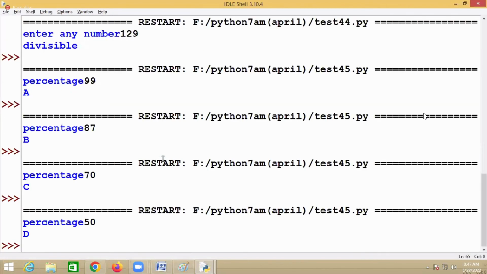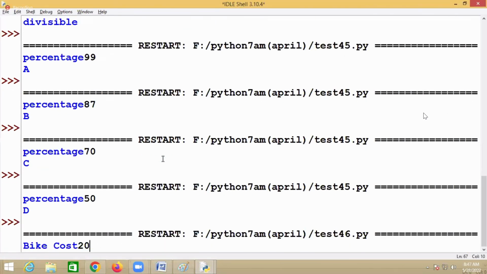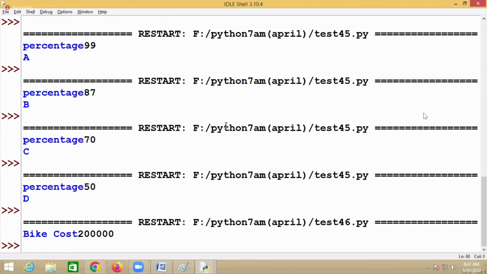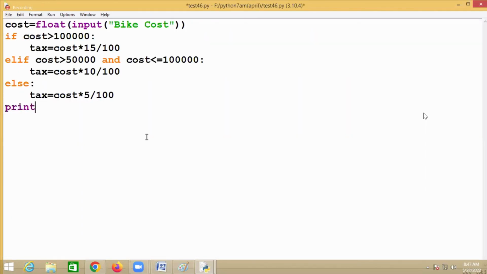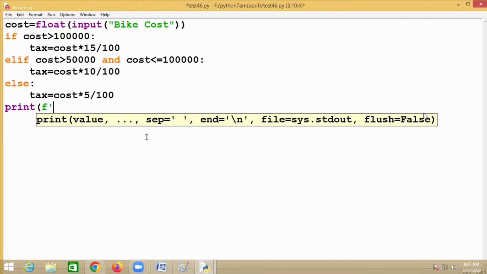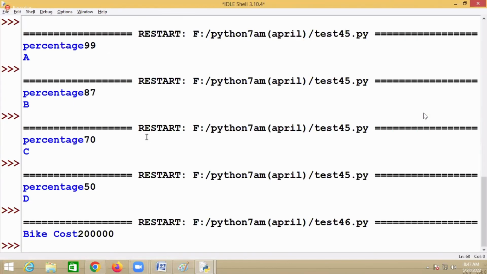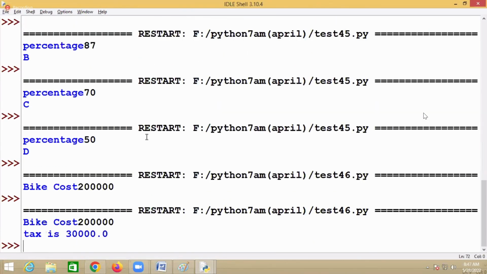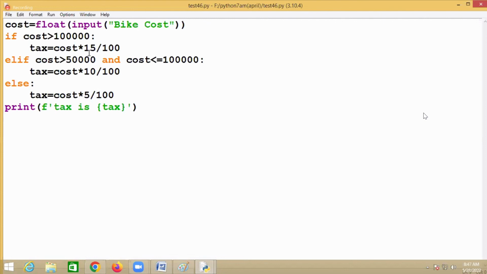Now, once you run this, bike cost is some 2 lakhs. Where is tax printed? No. Format taxes. I have to print tax. Okay. Now, bike cost is 2 lakhs and tax is 30,000, because it is 15% of the cost.